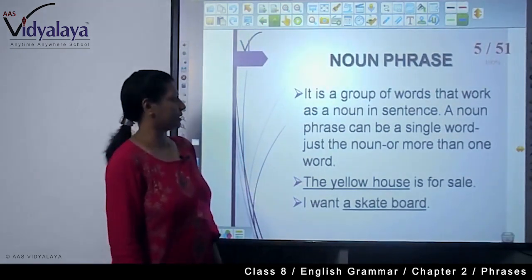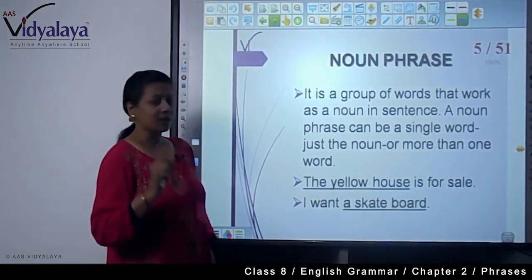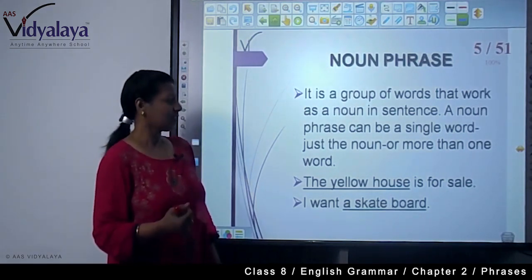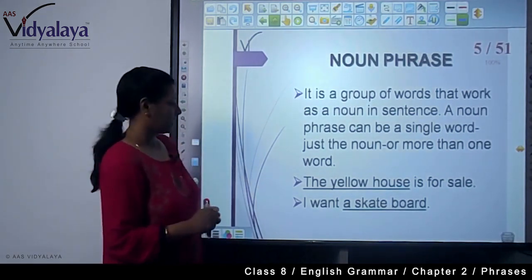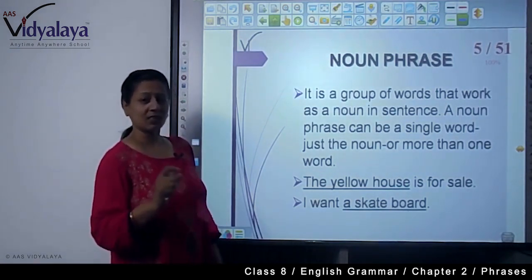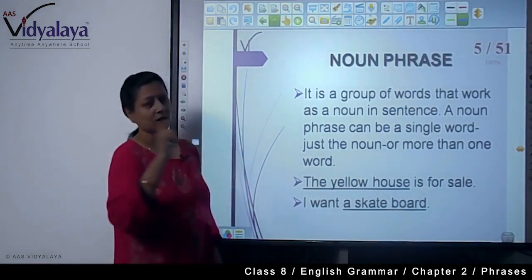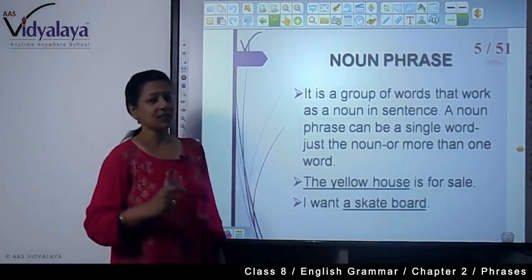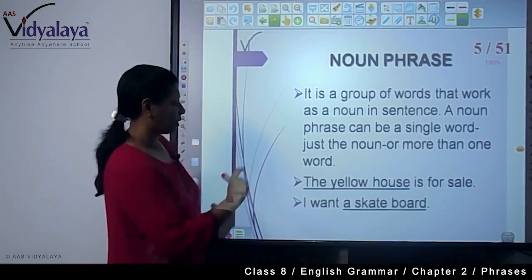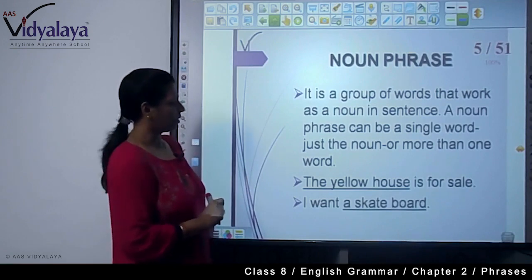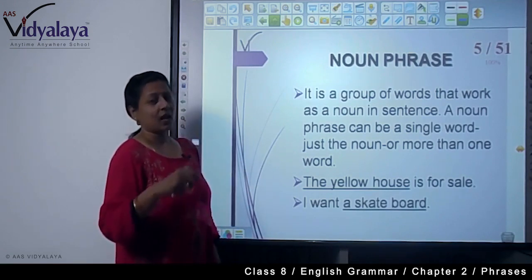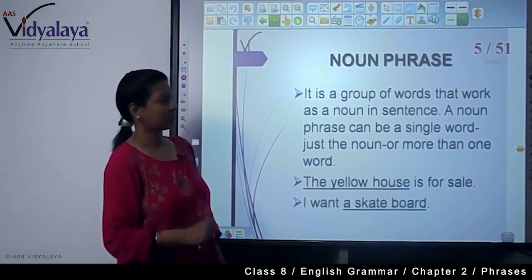Now, what is a noun phrase? It is a group of words that works as a noun in a sentence. A noun phrase can be a single word, just the noun, or more than one word. The yellow house is for sale. The yellow house, which house? The yellow house. So, this is your noun phrase. I want a skateboard. What do I want? I want a skateboard. So, skateboard is a noun phrase. You can find any sentences that work as a noun.